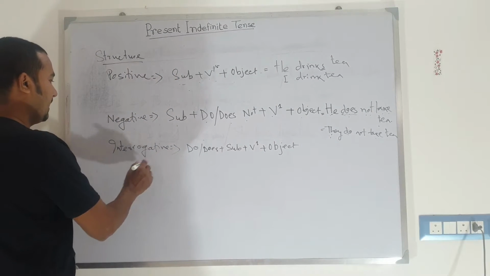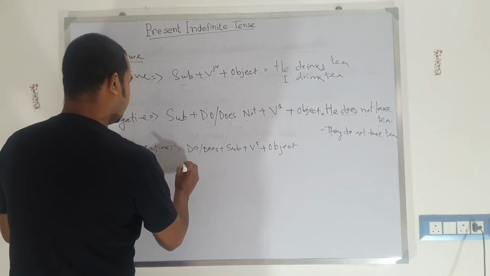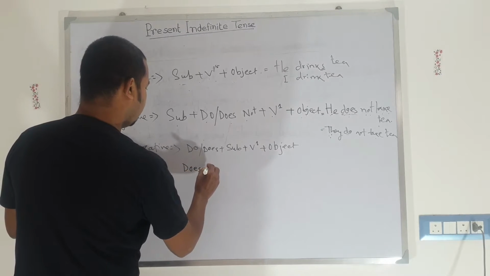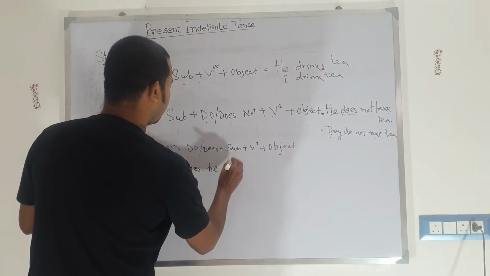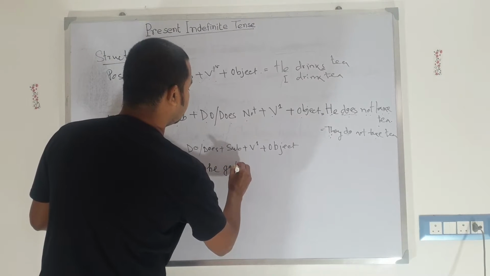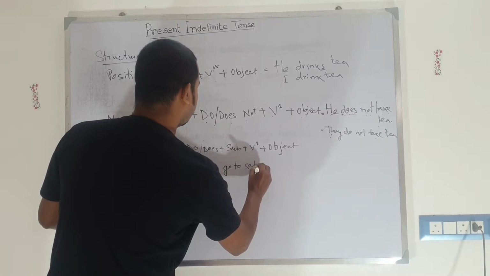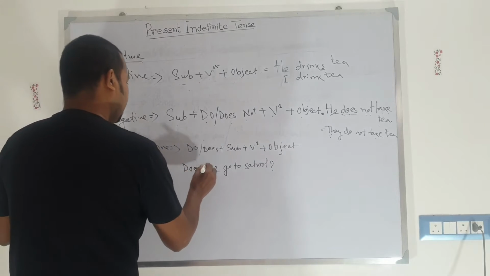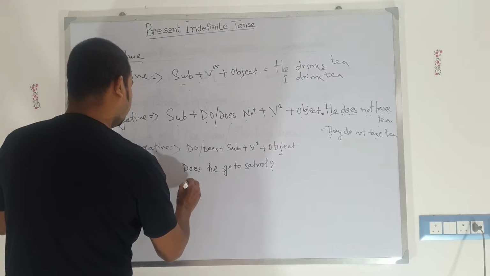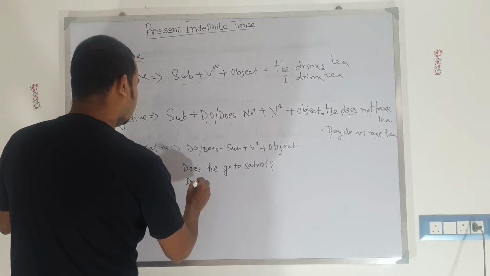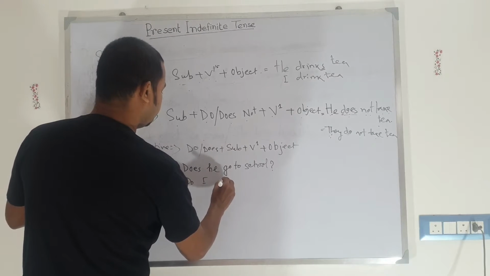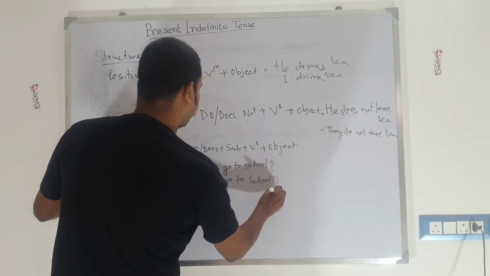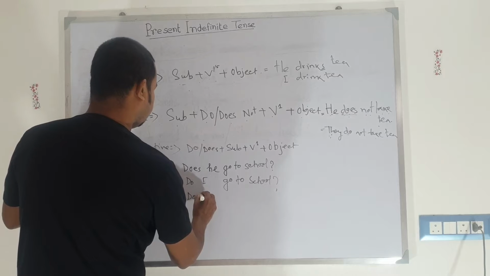And if we go for the interrogative, do or does comes at the beginning. Let's bring does here: does, subject he, V1 go, then object. Does he go to school? Then a question mark at the end of the sentence. And if we want to ask a question with a plural subject or I, then use do: Do I go to school? Do they go to school?